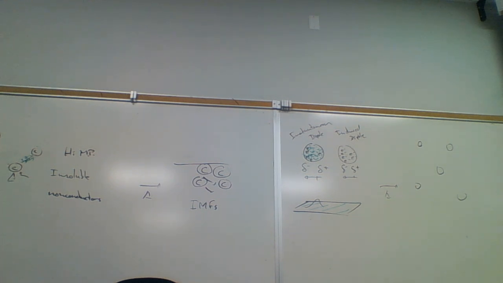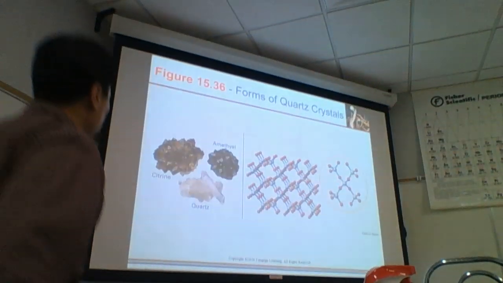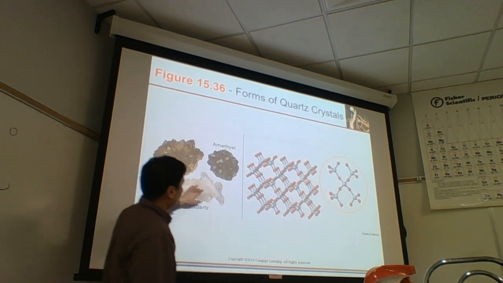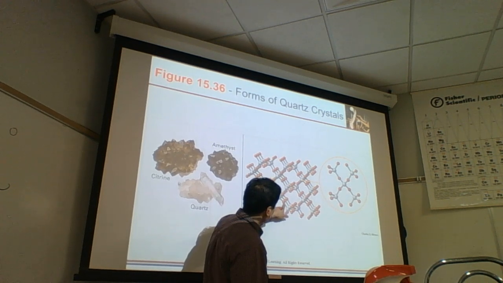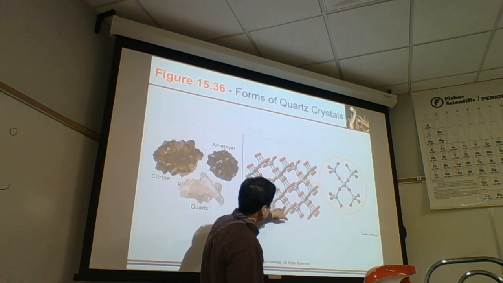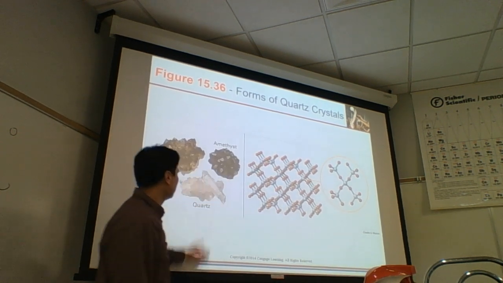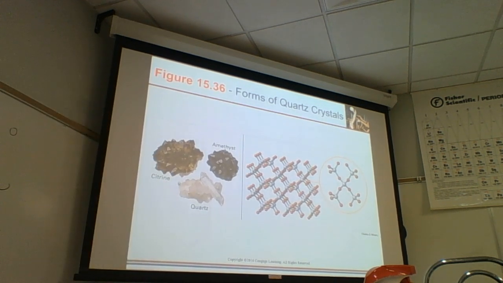So examples of a covalent solid would be, these are all crystalline. You can tell these are crystalline because they have nice crystals here. Quartz, amethyst, citrine. All these have a nicely ordered structure. The silicons and the oxygens are held together by covalent bonds. Covalent bonds are hard to break. So these are going to have a high melting point. Also, they aren't going to be very soluble. In fact, they're insoluble. Quartz.